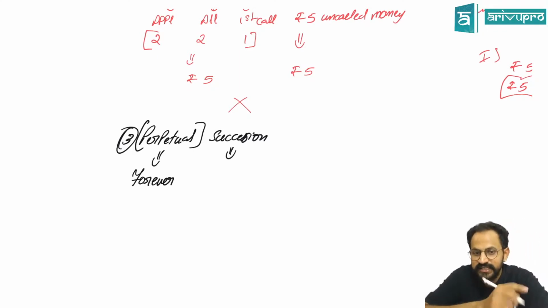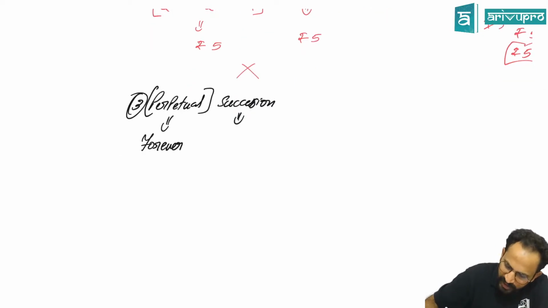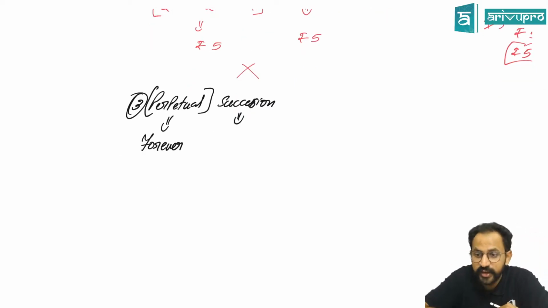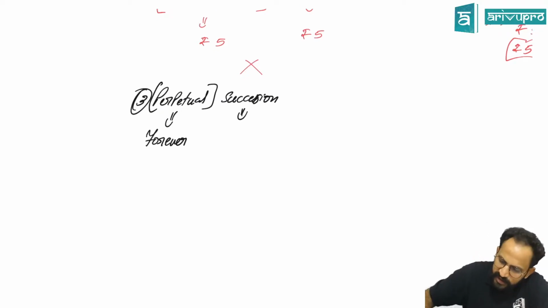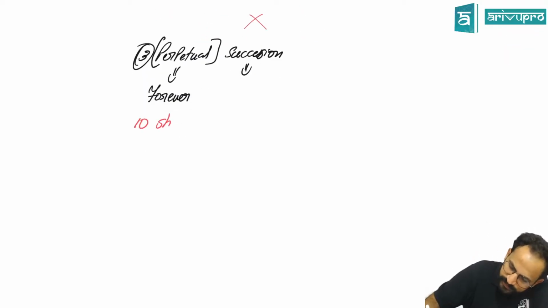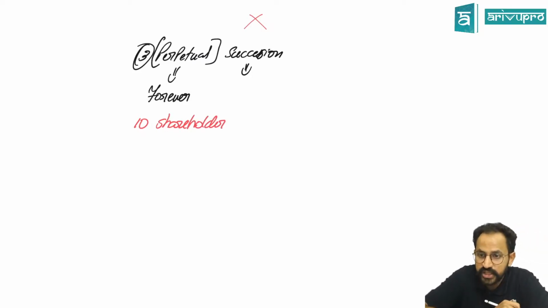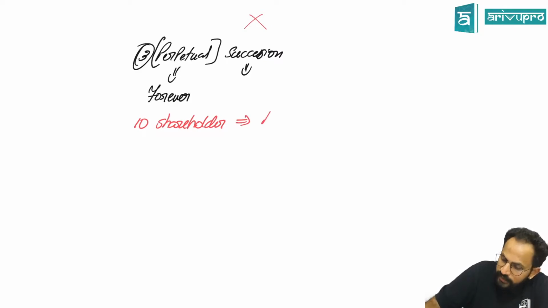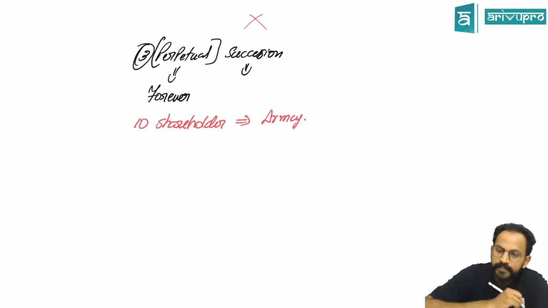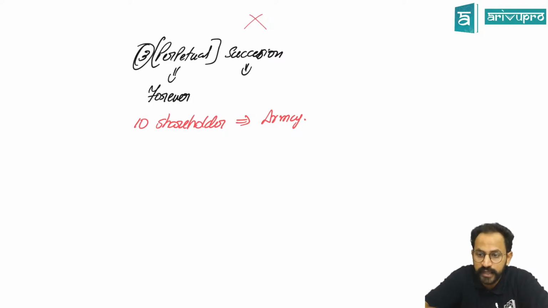Succession meaning one after the other. Dad, son, grandson, one after the other. Perpetual succession. Grandfather dies, father will take over. Father dies, son will take over. Perpetual succession. Meaning what, sir? Assume I'll give you a question. It is a question for you. There were total 10 shareholders. All of them belong to an army. All of them, 10 shareholders, are from the army only.